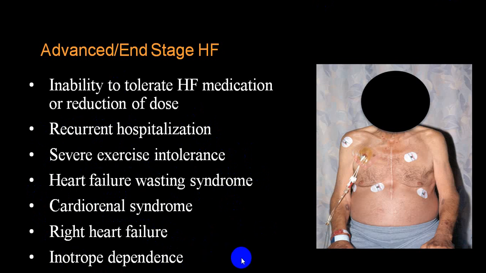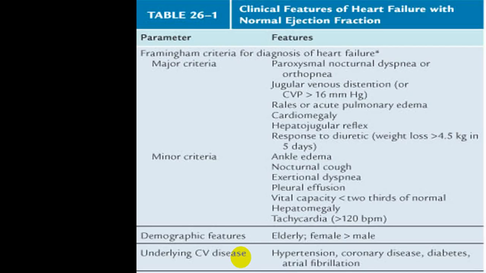The person will require continuous inotropes to maintain the cardiac output. That is very peculiar in advanced, or what we call end stage, heart failure. And they invariably require artificial support from outside. You will require inotropes, CRT, or ICD, etc.